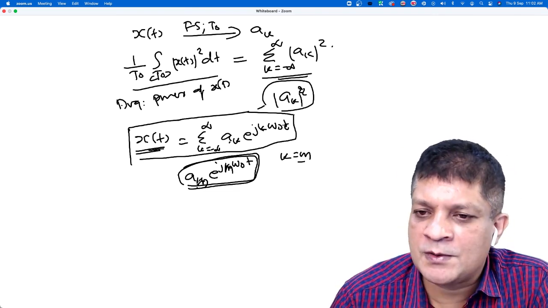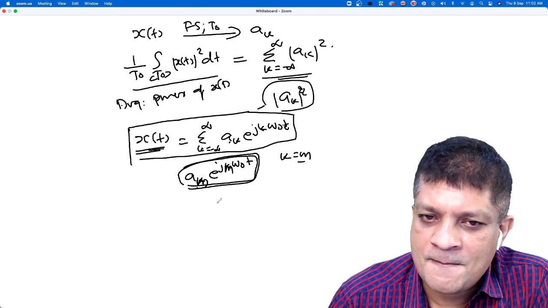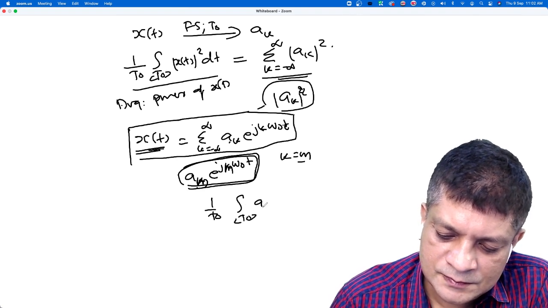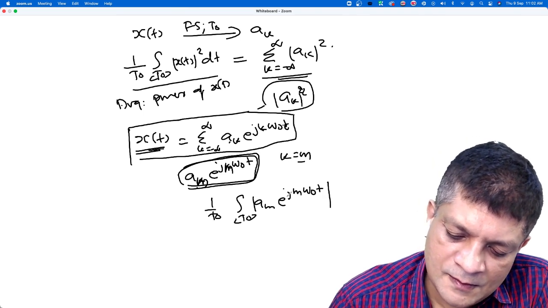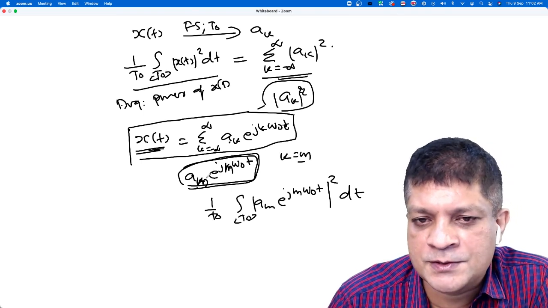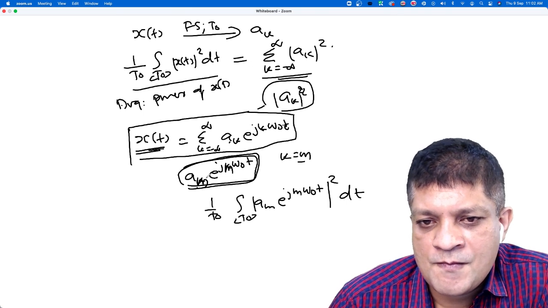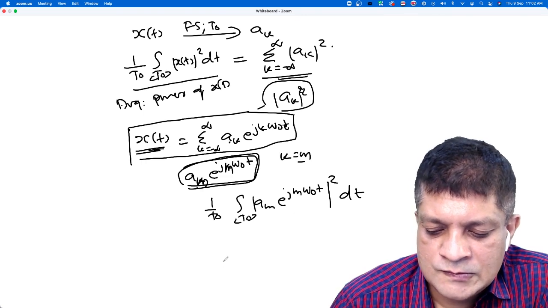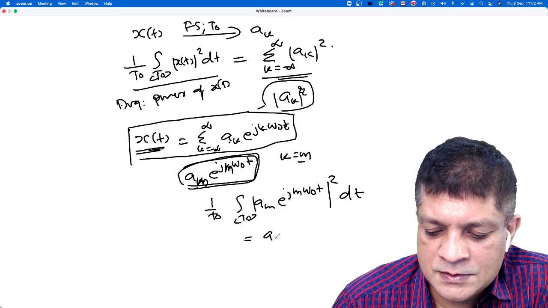What is the average power of that signal? How to find the average power? Is it the average power of that mth harmonic, the contribution by that mth harmonic? Is it that? Yes, sir. What is this? Can we simplify this? It is mod am square.